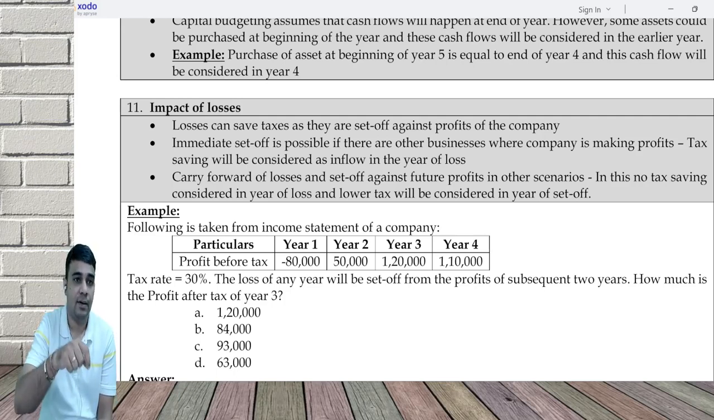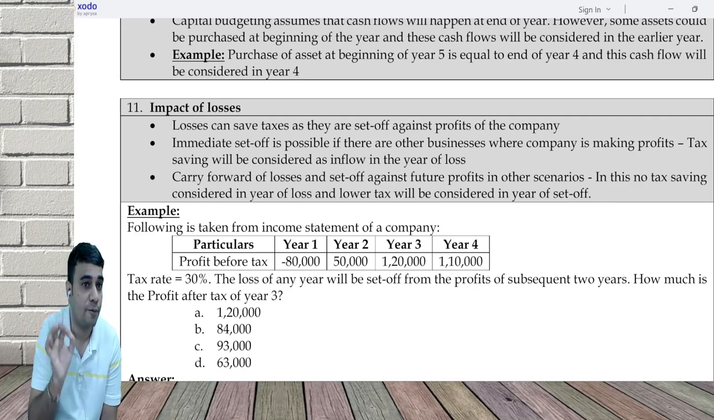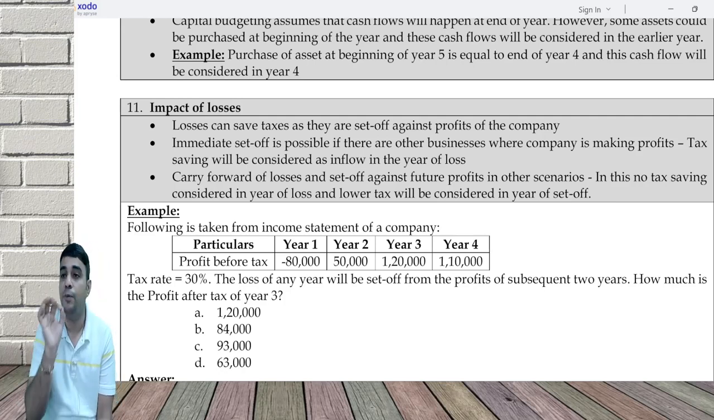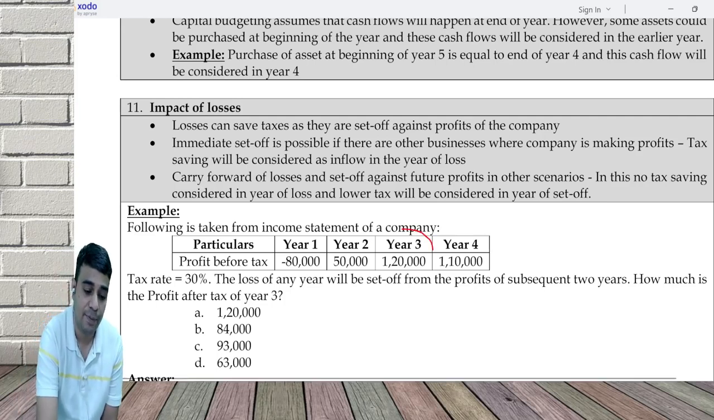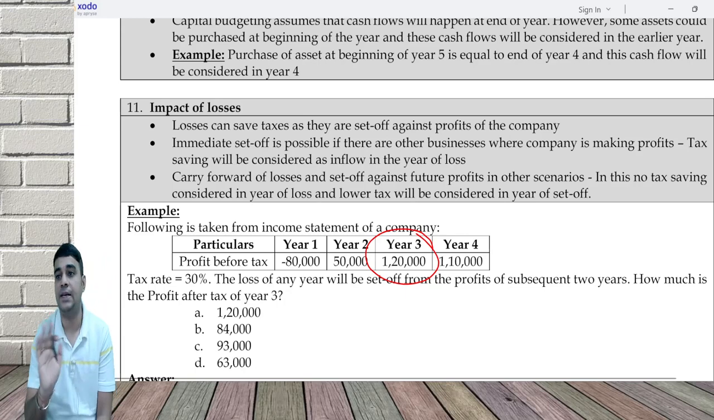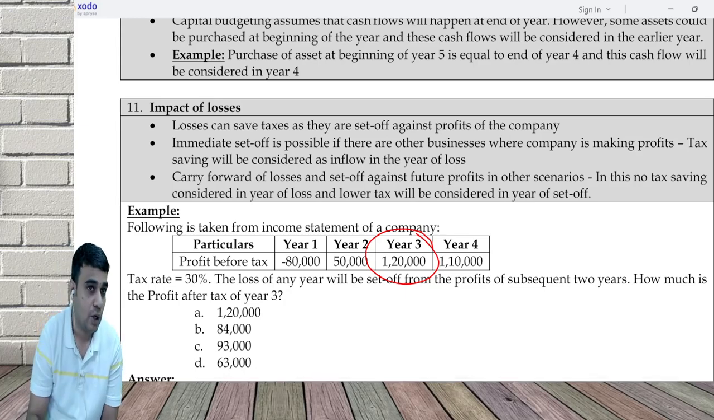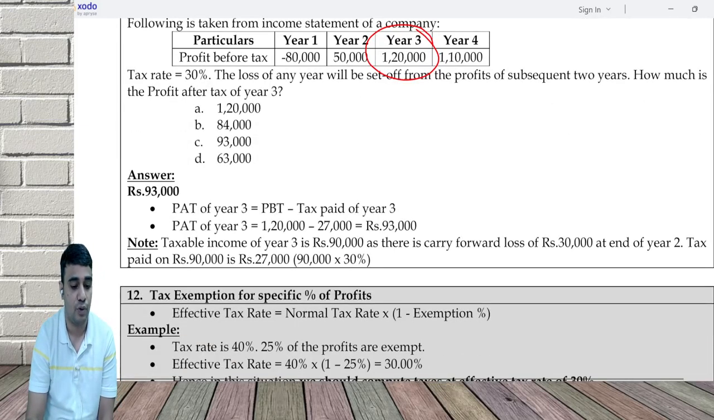Minus 80 is there. 50,000 is gone. Another 30,000 is still left over. That is written off. 90,000 is your profit before tax. Taxable PBT is 90,000. On that you pay 30%, which is 27. This 27 will be subtracted from 120. My PBT does not go down. My taxable income goes down.